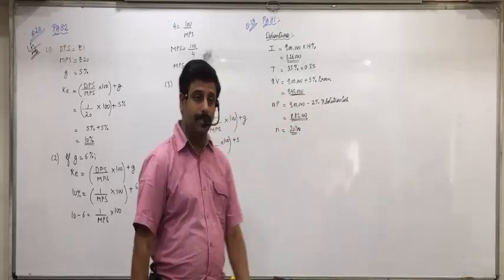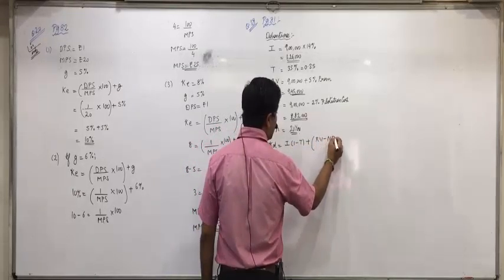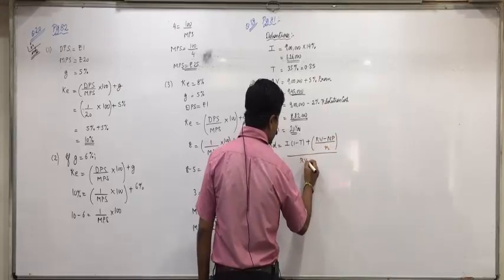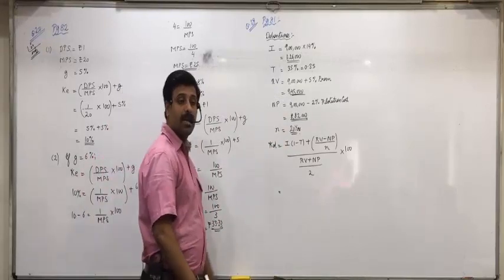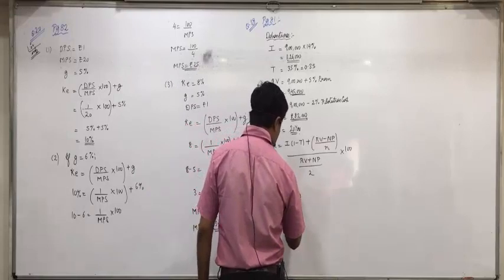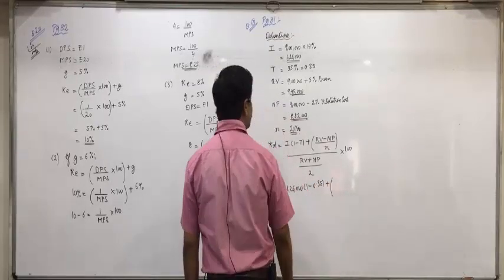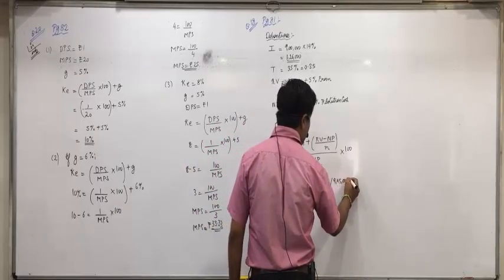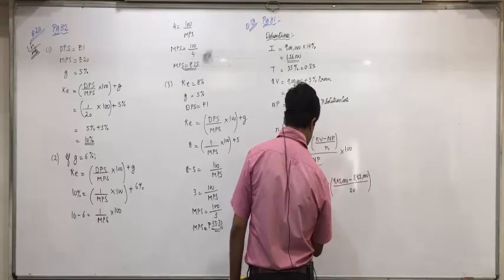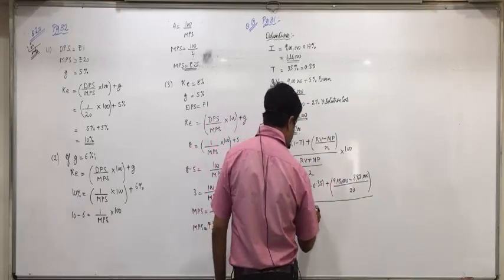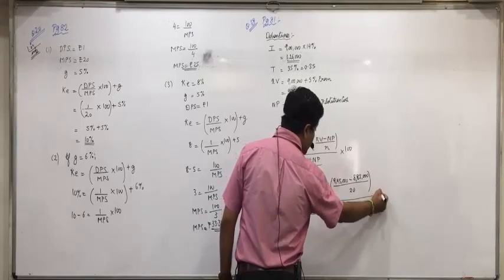Now we can apply the formula. So KD equals I1 minus T plus RV minus NP upon N, upon RV plus NP upon 2, into 100. 1,26,000. 1 minus 0.35 plus 9,45,000 minus 8,82,000 upon 20, upon 9,45,000 plus 8,82,000 upon 2 into 100.